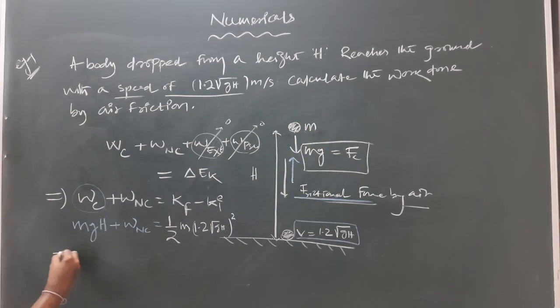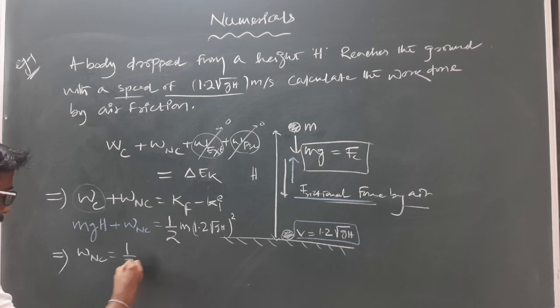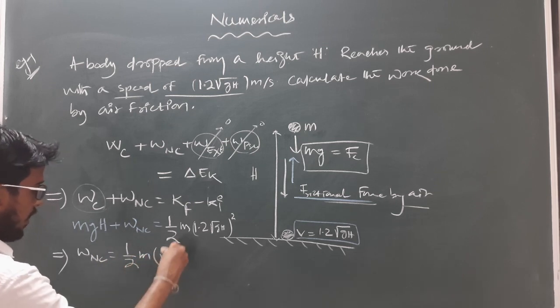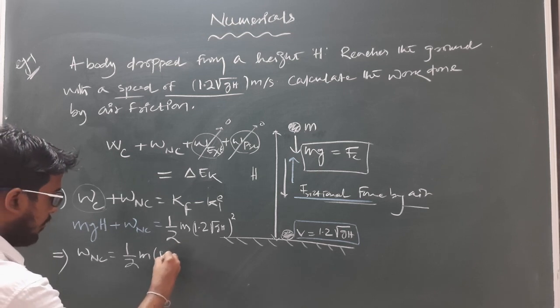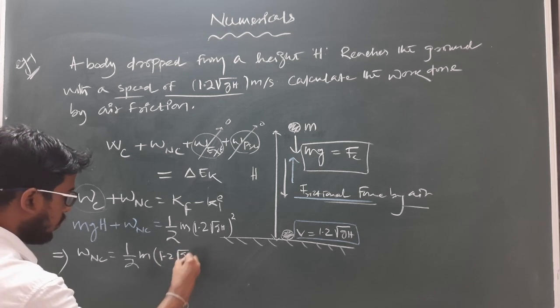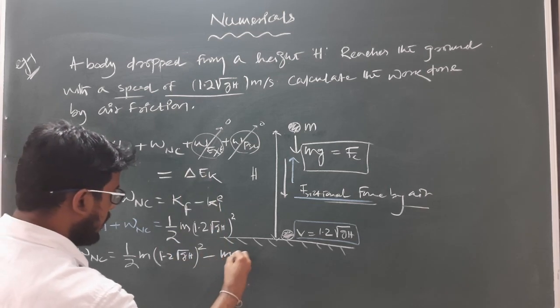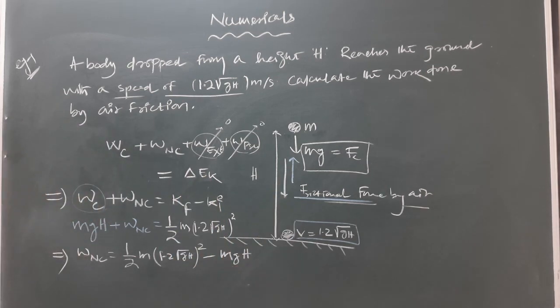So from this equation, the work done by the non-conservative force equals half m times the square of 1.2 under root gh, minus mgh. Clear?